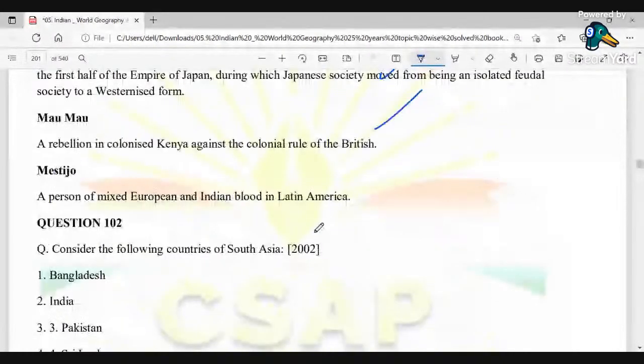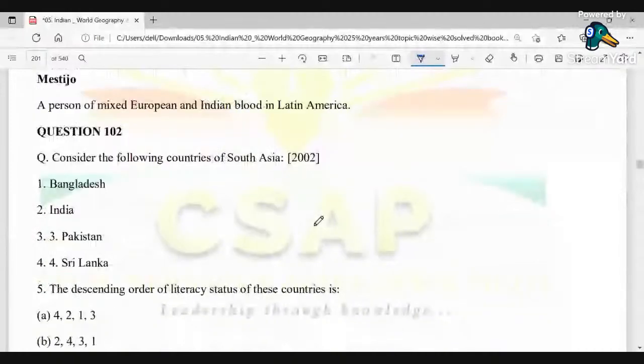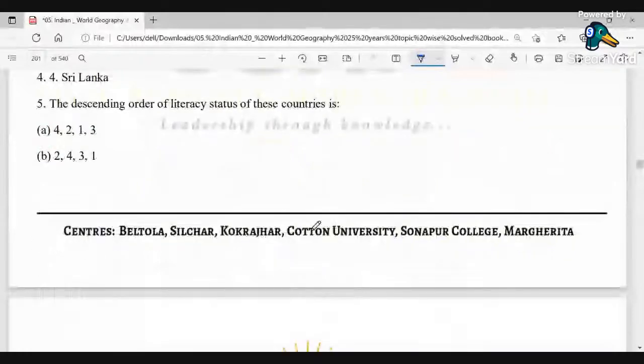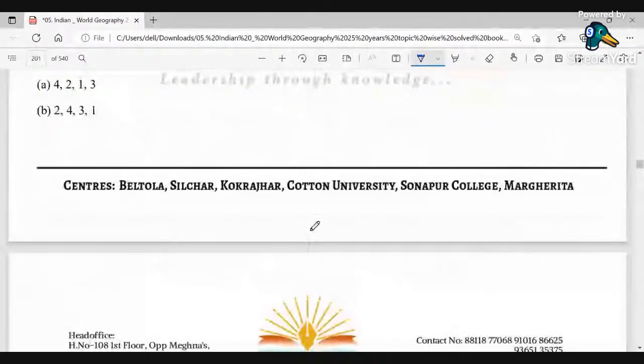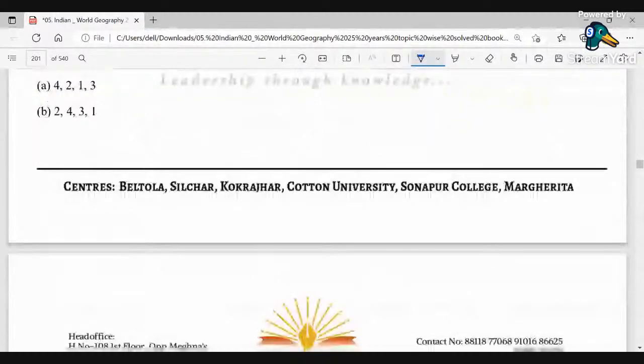Consider the following countries in South Asia: Bangladesh, India, Pakistan, Sri Lanka. Descending order of literacy status of these countries. Okay. So descending order of literacy status: 4213, 2431, 4231, 2413.